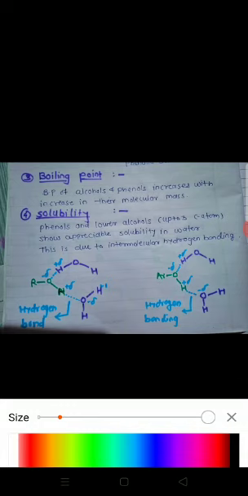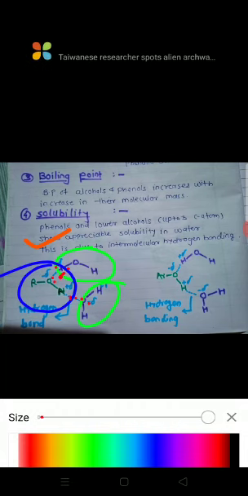Then solubility of alcohols and phenols. Lower alcohols, meaning carbon atoms up to 3, show appreciable solubility in water. That means they are strongly soluble in water. See here student, this is one water molecule and second water molecule, and alcohol molecule is soluble in water due to the intermolecular hydrogen bonding. See here, this is the intermolecular hydrogen bonding.